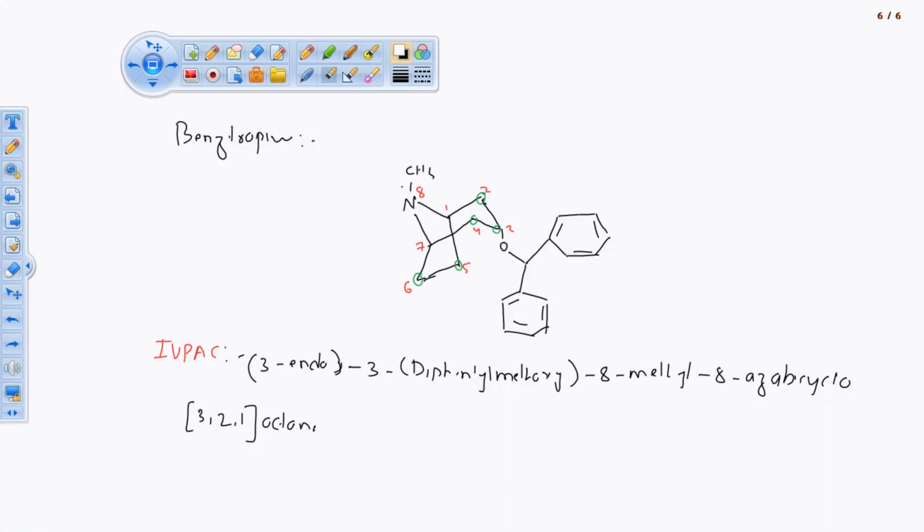So this is about benztropine. This is the IUPAC name. Chemical category I already said. Now uses. It has no brand name. Benztropine 50 mg will be available just like that. No brand name for this drug. If any company has given one, then you search it out, google it out. Anti-Parkinson.